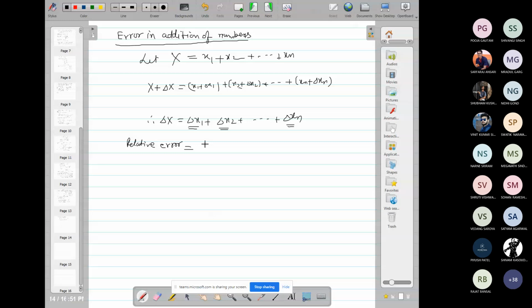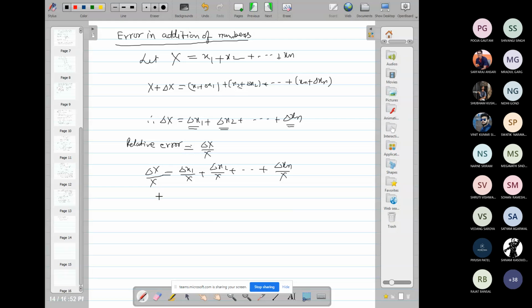delta x upon x. So this is equal to del x1 upon x plus del x2 upon x and so on plus del xn upon x. So this is delta x upon x. So this is the relative error.